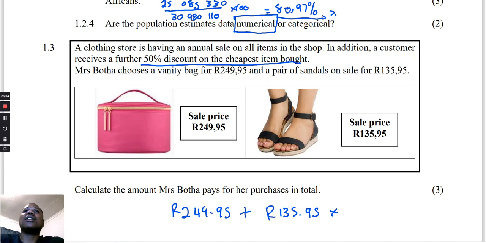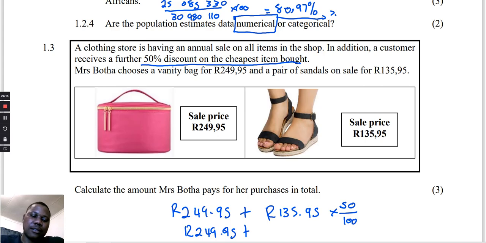Once it's 50 percent, what comes to my mind is a fraction, 50 divided by 100. Obviously we know that 50% gives us the half price, so basically we are looking for the half price of that. So it's 135.95 multiplied by 50 over 100.